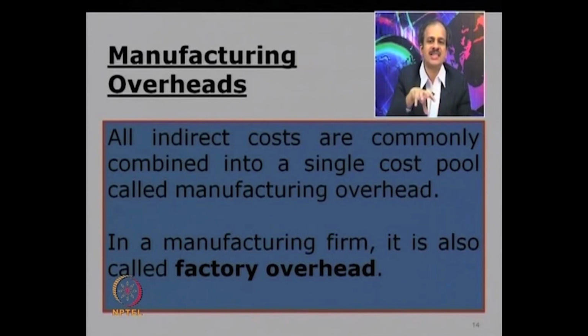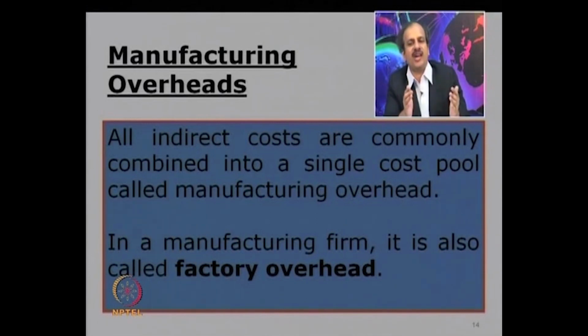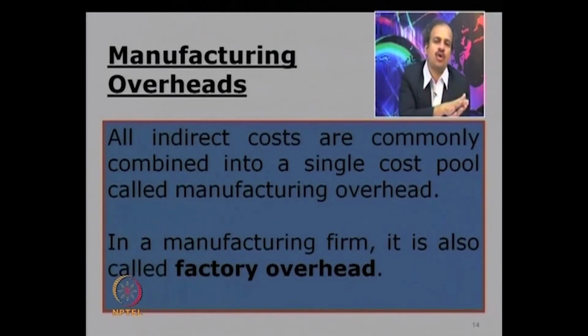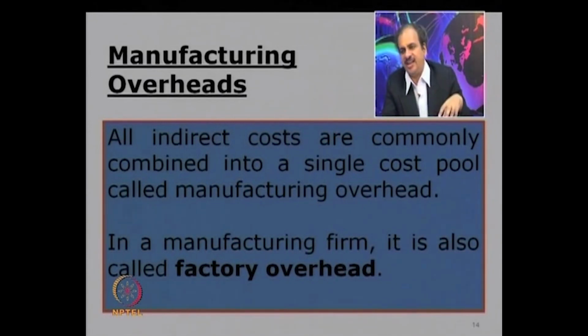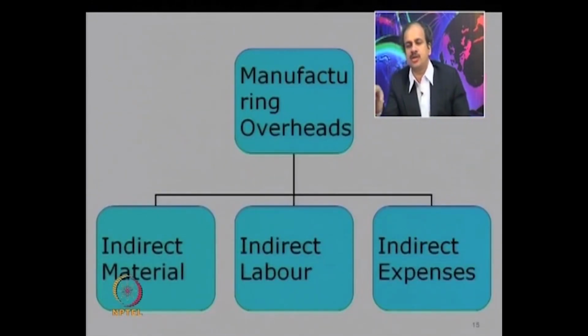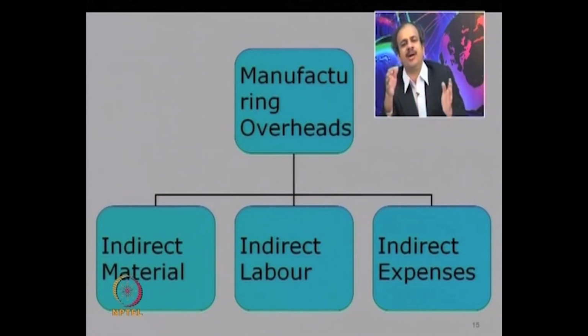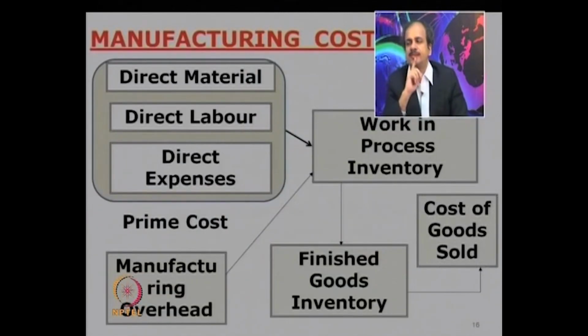So those costs which are mainly incurred for manufacturing or production are called manufacturing overheads. Many times they are also called factory overheads because they are common for a particular factory. So as you know, again manufacturing overheads can be divided as indirect labor, indirect material and indirect expenses.